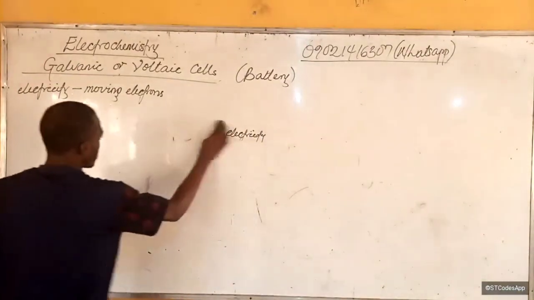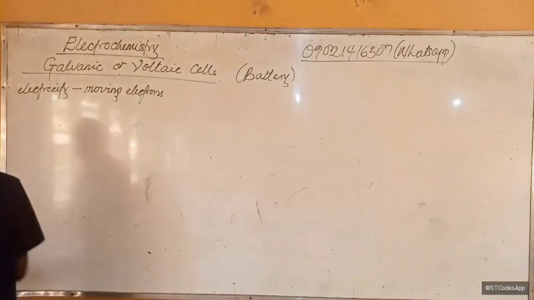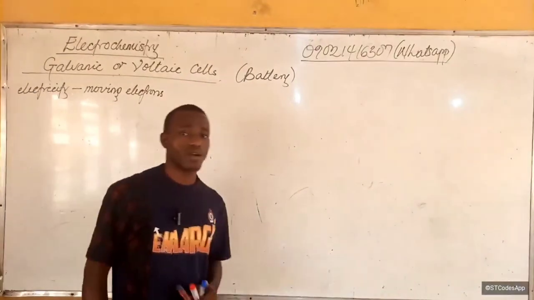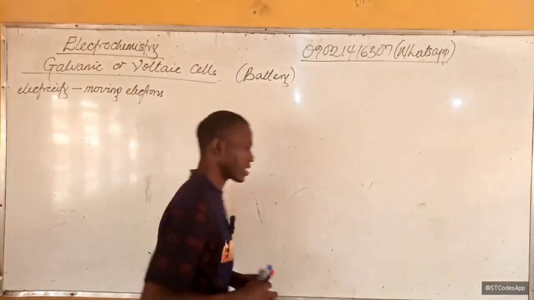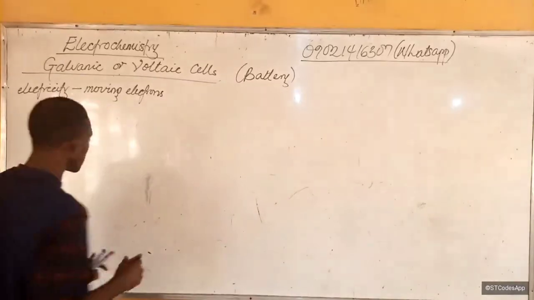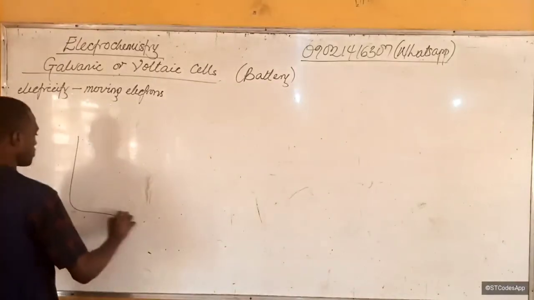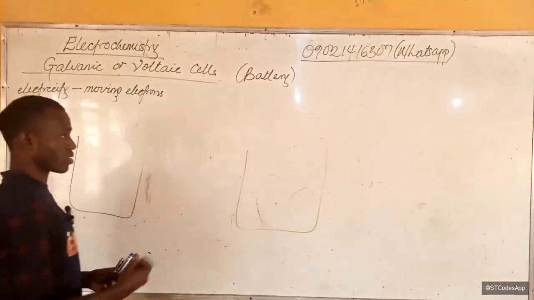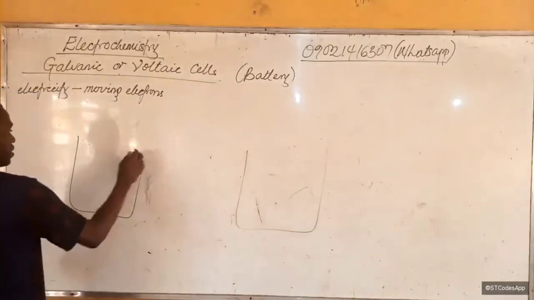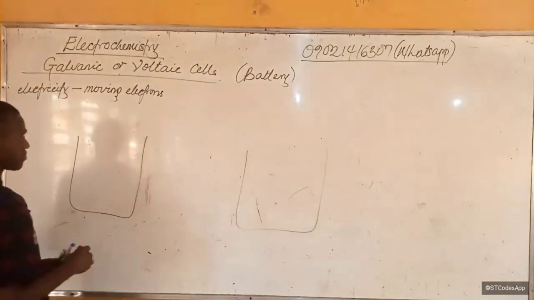All right. Now, what are the components of the voltaic and galvanic cells? Now, there are two major components. We have two containers here.